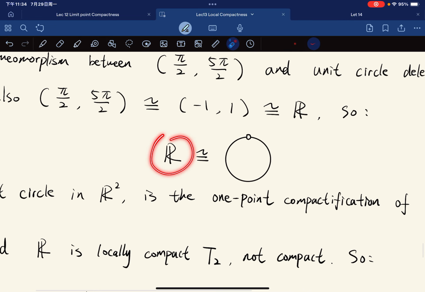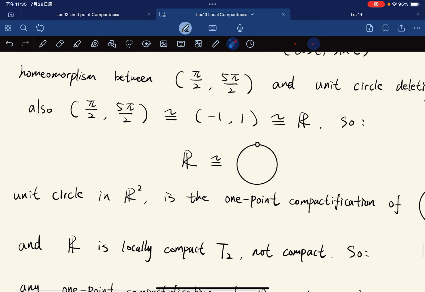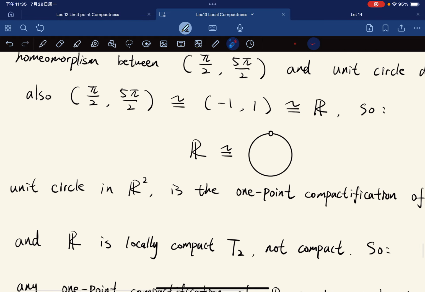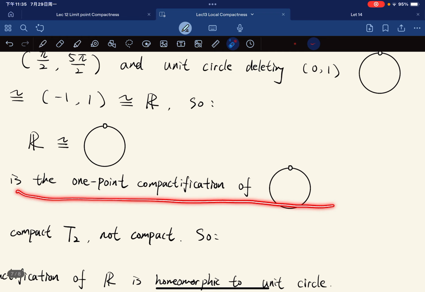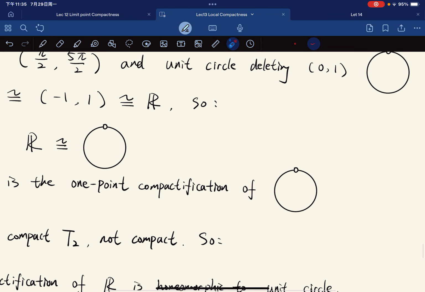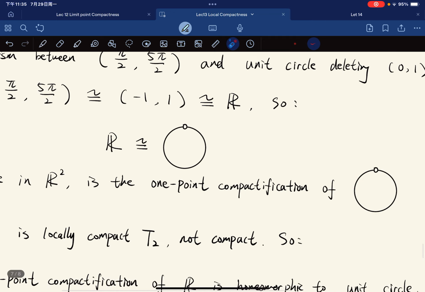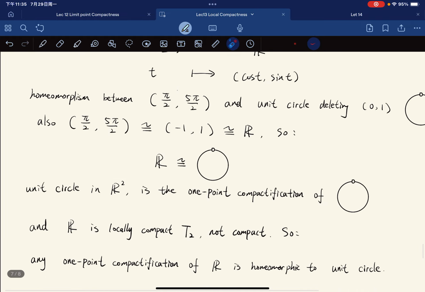So R is homeomorphic with the unit circle deleting the point. But if we include this point, it has one point more than this. The unit circle is actually the one-point compactification of the circle deleting a single point, as you can check. It has one extra point and it's compact because it's closed and bounded, and it's Hausdorff because it's a subspace of R2.